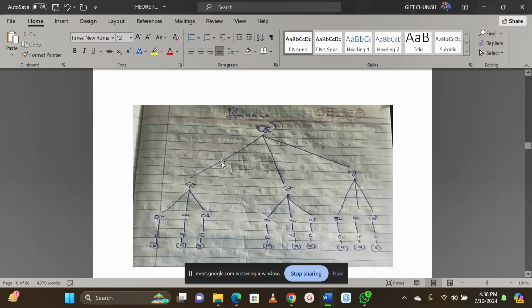And then syllable is equal to onset, nucleus, coda. Are we together? Sometimes if you don't have a coda, we just show onset and nucleus. But in order to show that there is nothing, you can do this. That cannot make you lose points.